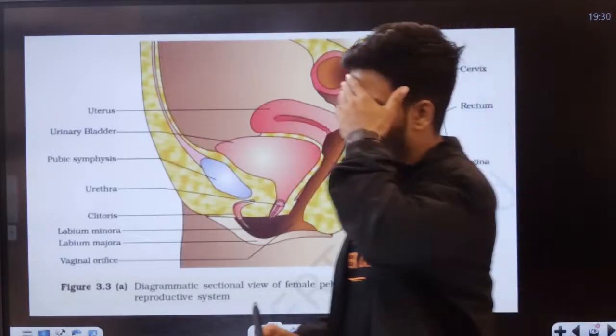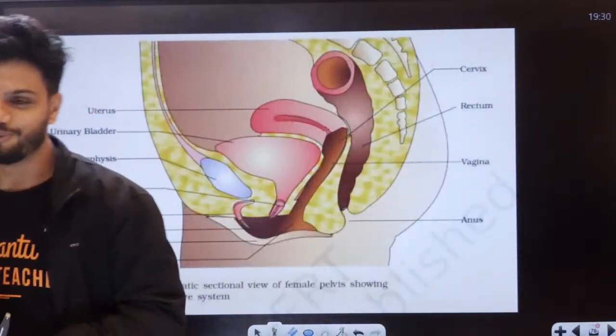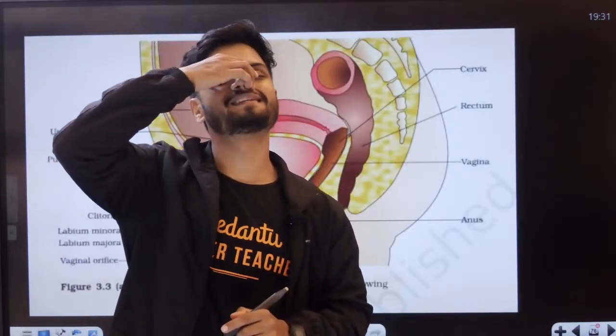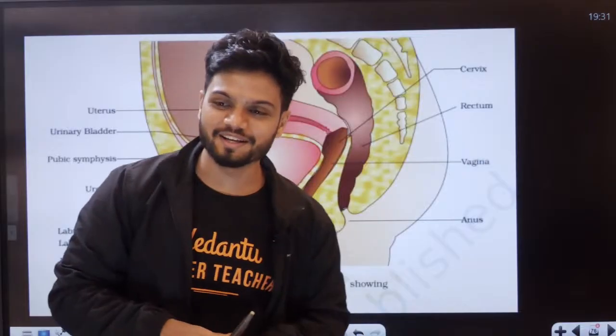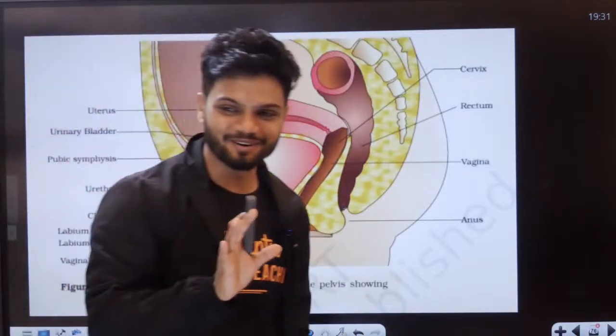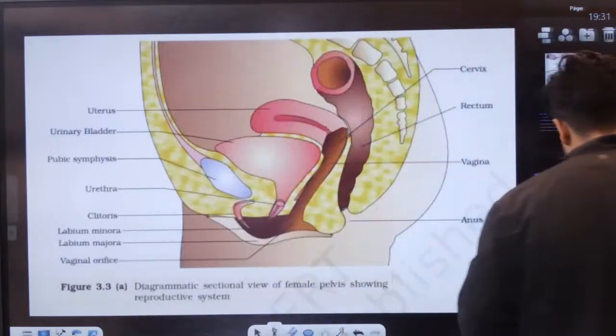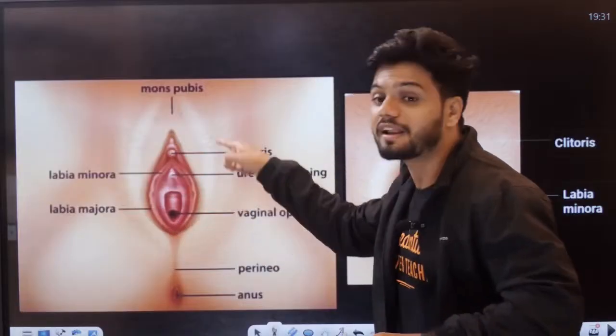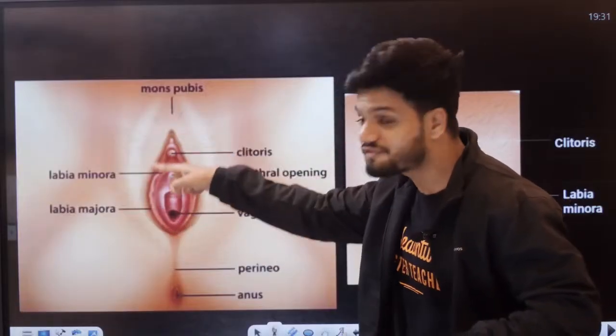Not volvox. Vulva. Volvox is an algae. Just because I'm a botany teacher. Not volvox, students. So understand, this entire region is called the vulva.